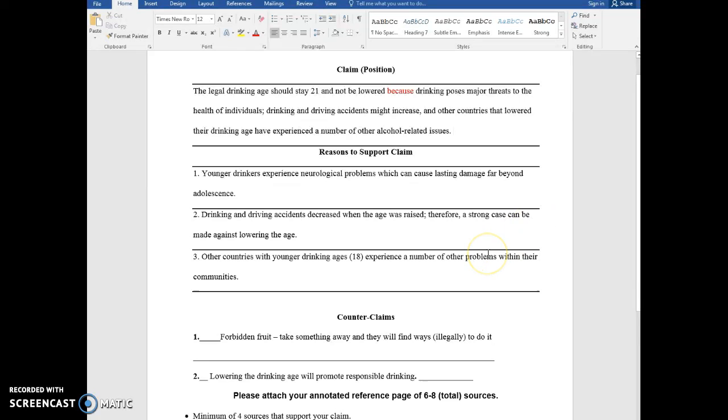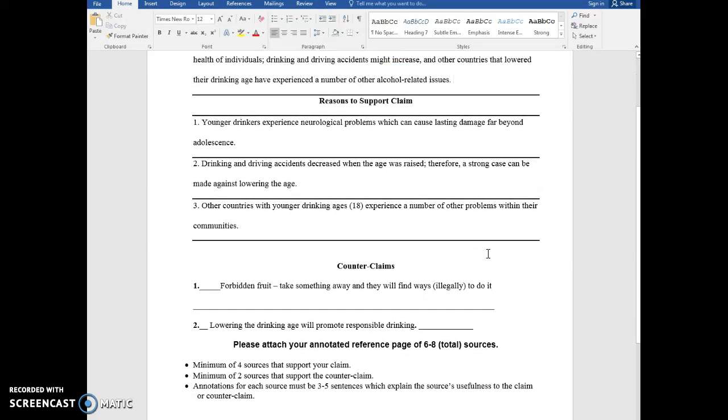And the third reason that the student gave to support the claim was other countries with younger drinking ages, those who drink at the age of 18, experience a number of other problems within their communities. Now, she's not getting into a lot of detail yet because she's just beginning her research. This is just preliminary, and these are the 3 larger reasons she has seen.